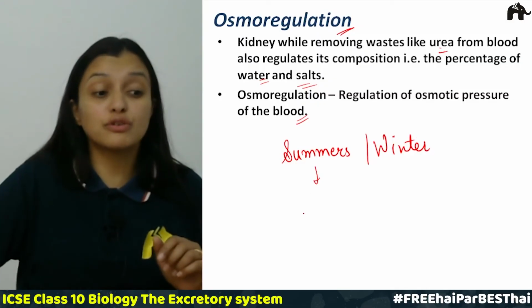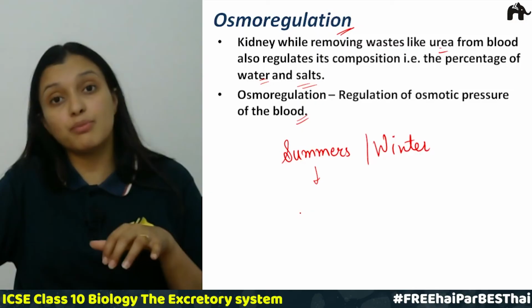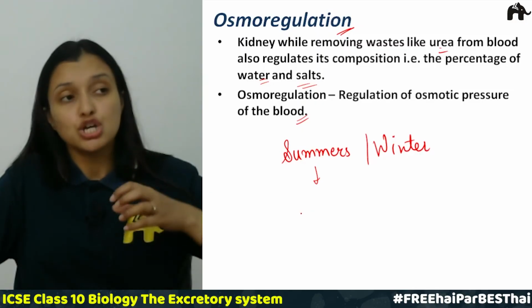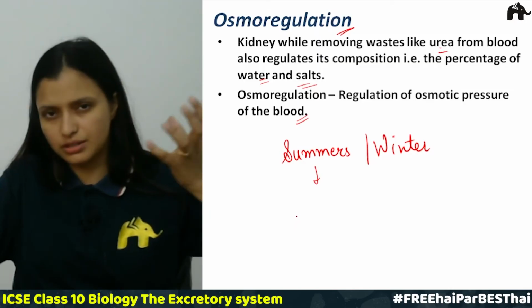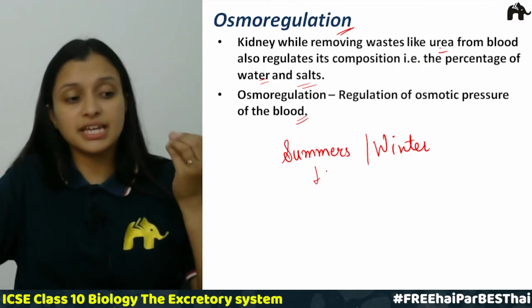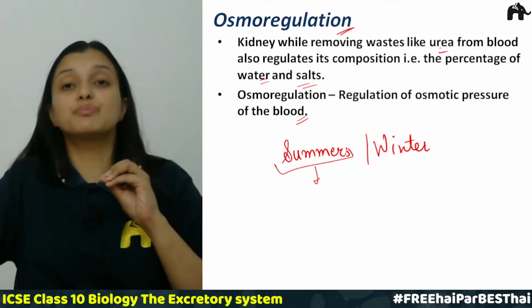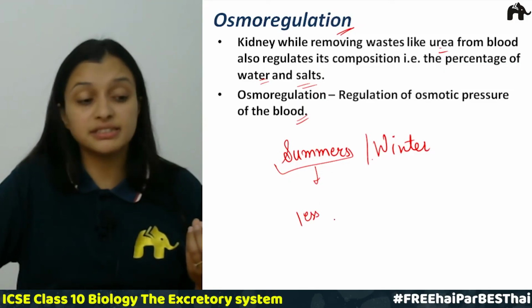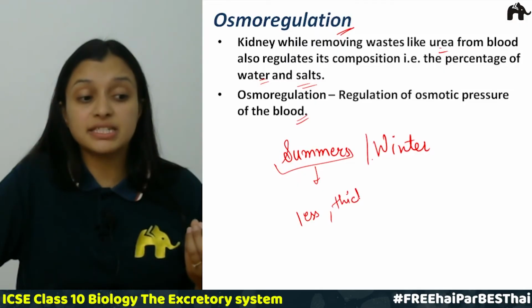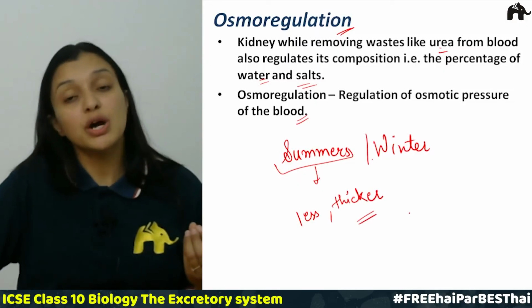This is because most of the water is lost from our body by perspiration, by sweating. So the urine produced in summers is less as compared to winters, and also it is thicker as compared to winters.